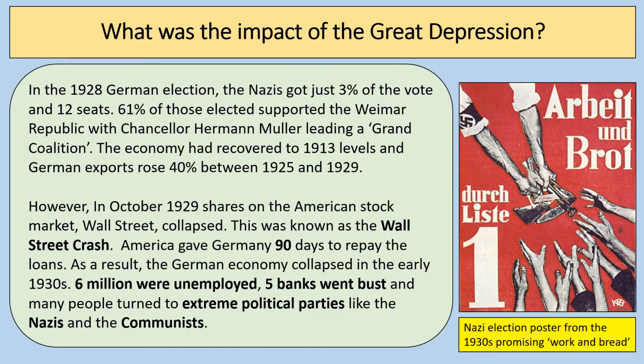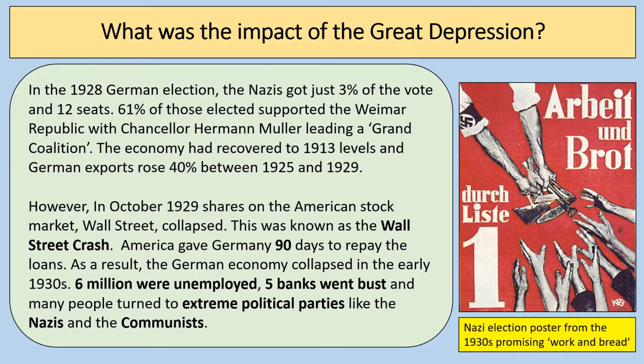Okay, so the Great Depression hit Germany in the early 1930s after the 1929 Wall Street crash. And as we've seen, this came after the era of the golden age of the Weimar Republic. And of course, in October 1929, both the death of Gustav Stresemann and the Wall Street crash put Germany into another economic crisis. And it's important to understand this in the context that Germany had already gone through the hyperinflation crisis of 1923, and here we have now, in the early 1930s, another economic crisis.